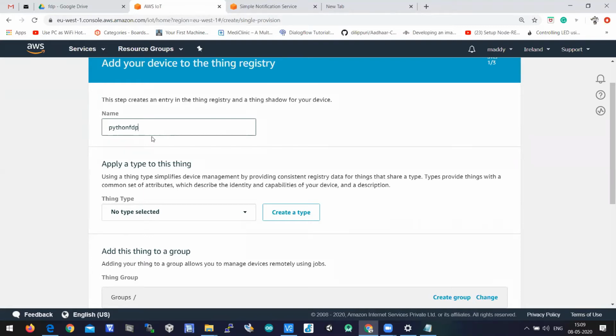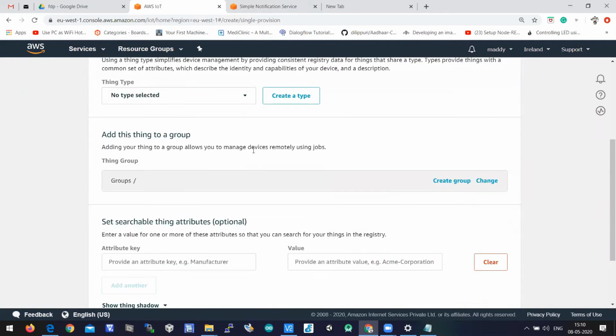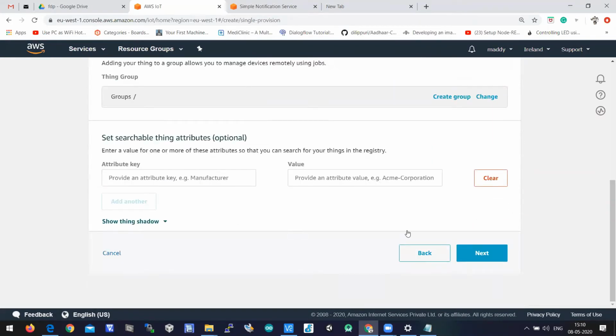But in a real time scenario, if it is a Raspberry Pi, we used to write Raspberry Pi. So here as of now, it is a virtual object. You can write anything here. I wrote Python FTP. After entering the name of the thing, you need to scroll down. You need to click on next. So the next step is very important here.